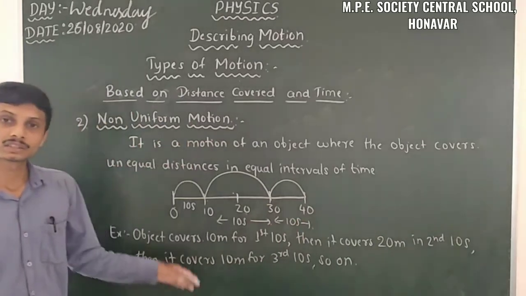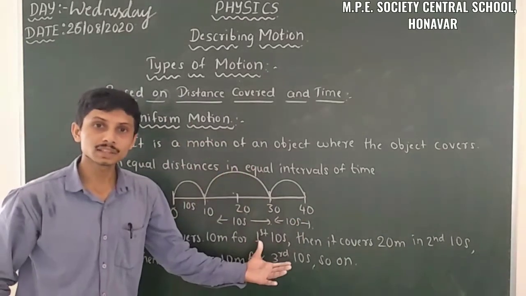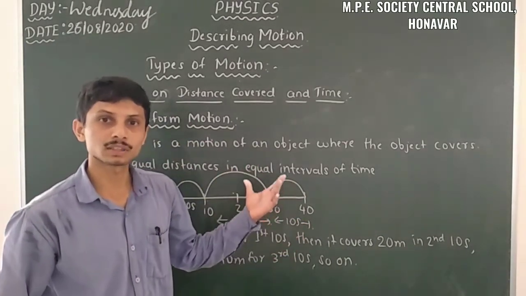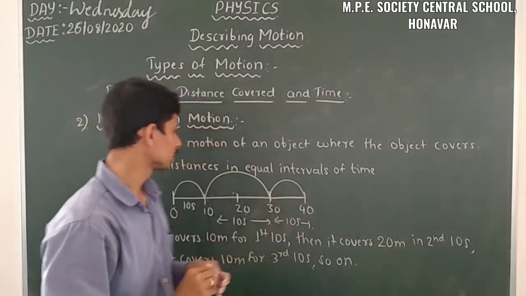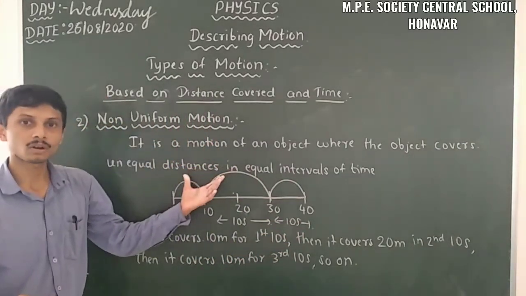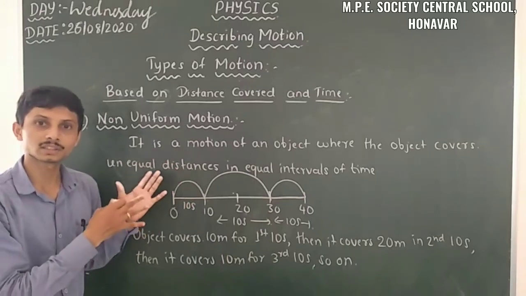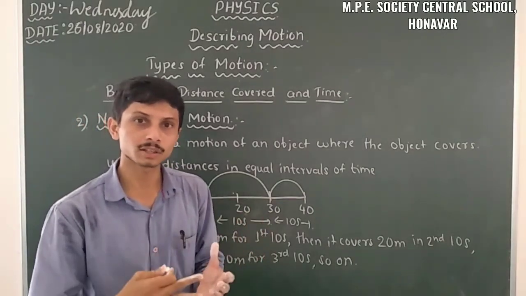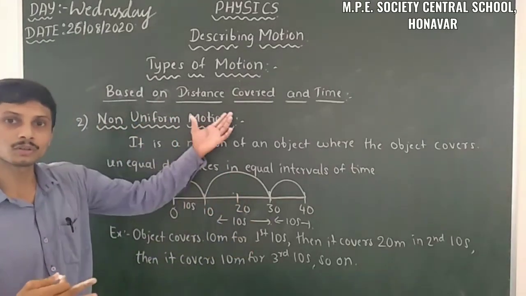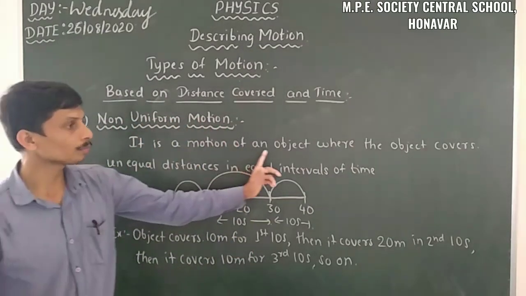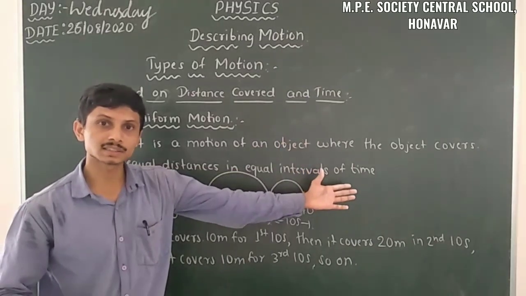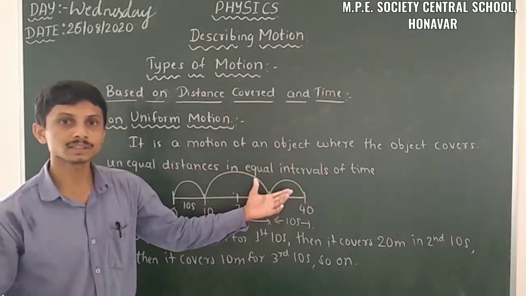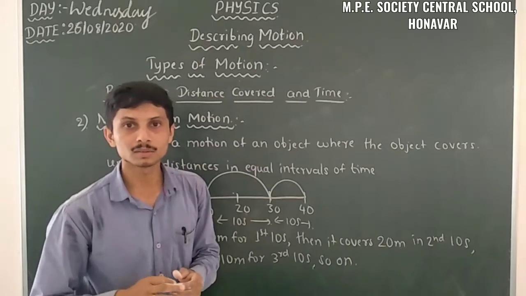So here the object covers unequal distances in equal intervals of time. So this is about non-uniformity in motion. If it is uniformity, it covers equal distances in equal intervals of time. When it comes to non-uniformity, when an object covers unequal distances in equal intervals of time, there is non-uniformity in motion.